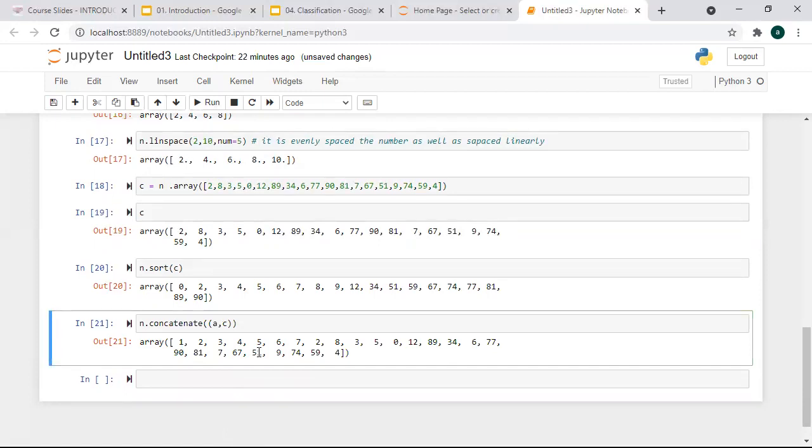Similarly, if you want to concatenate in a 2D array, there also you can do it. For that, like B we have seen, right? B was 3 cross 3. Let me create a D array here.